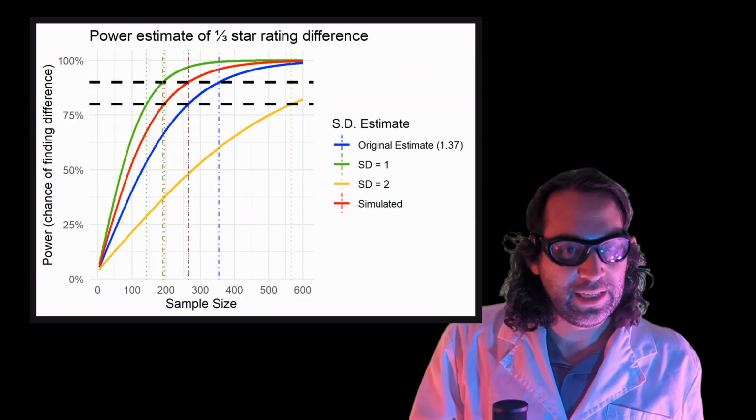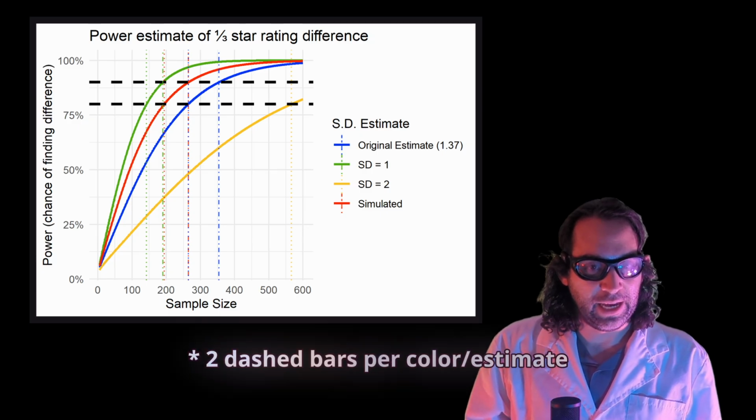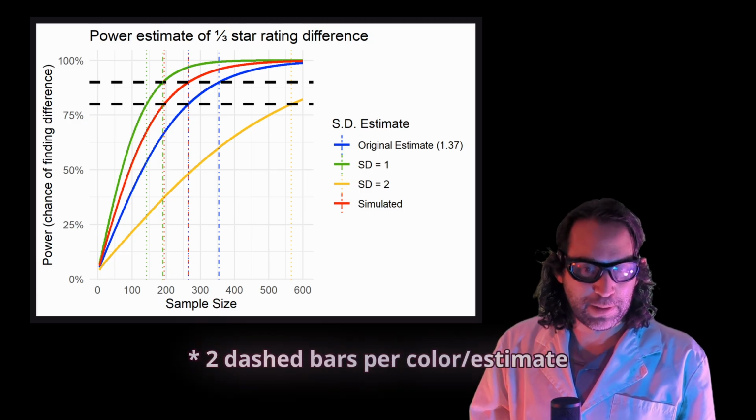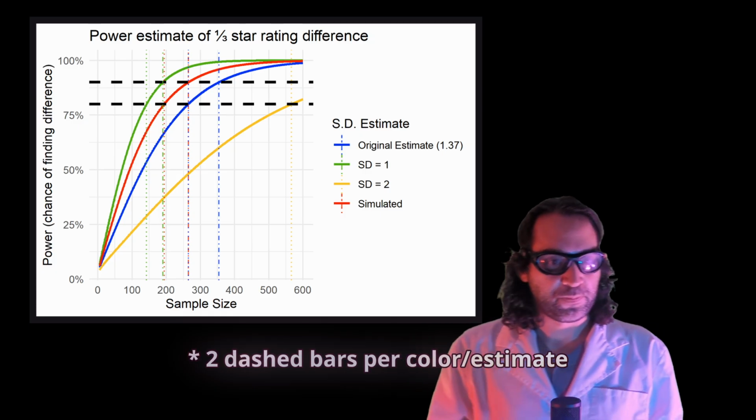Without going into too many details, I came up with a rough estimate of what the probability distribution of the variance might be, and used that to simulate the possible experiments. We can see the possible outcomes of this graph here. There are 2 dashed bars indicating 80% power and 90% power, common thresholds used when designing experiments.